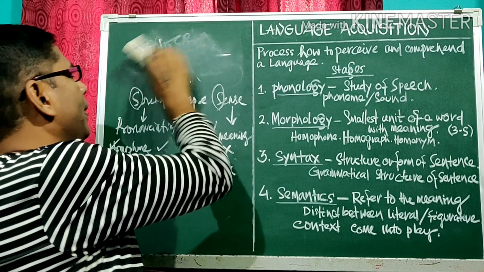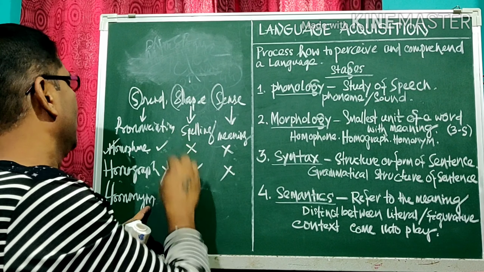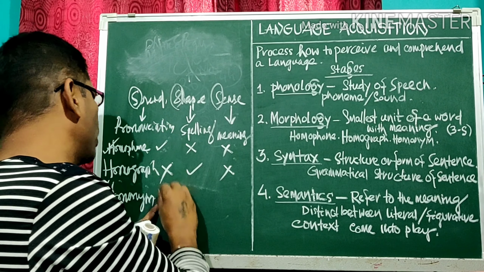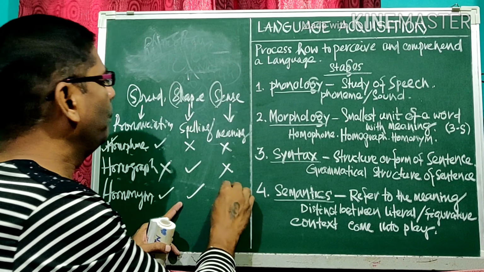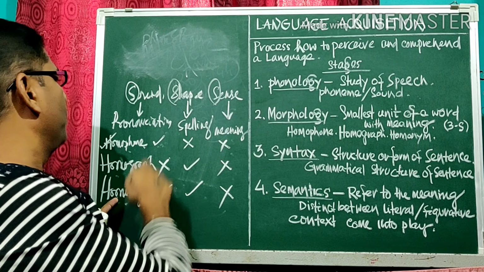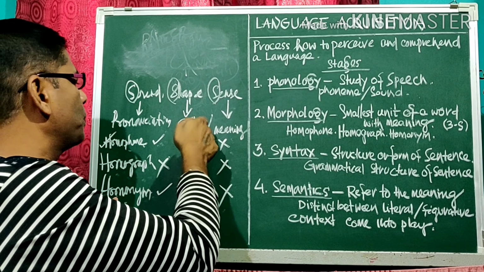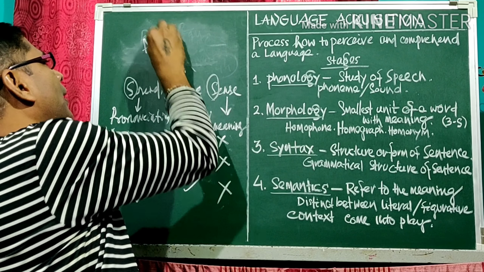Okay? Now, homonym. Homonym, pronunciation same, spelling same, meaning different. Again, homonym, pronunciation same, spelling same, meaning different. For example, address.